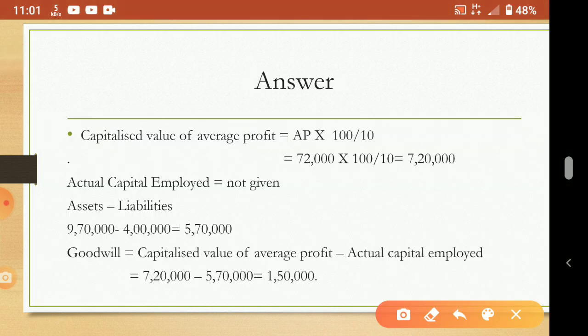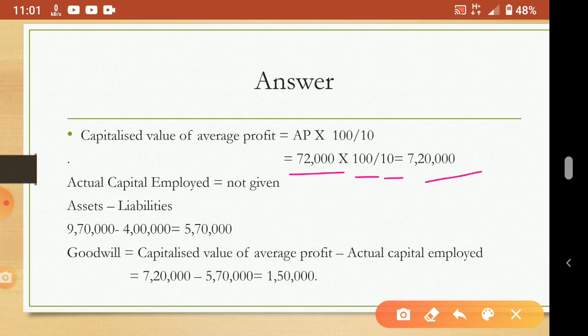Here, 72,000 into 100 by 10 means we are calculating the capital required to earn rupees 72,000. Suppose you are getting an average profit of 72,000, how much capital must you have invested? This is not the real capital invested. To earn 72,000, at least we should invest 7,20,000.